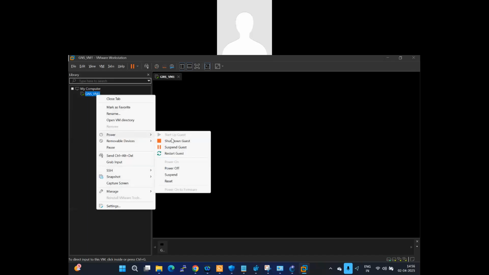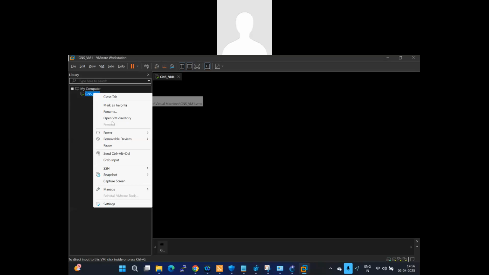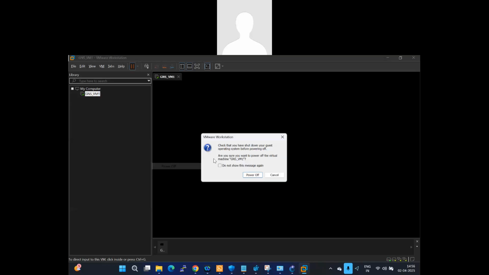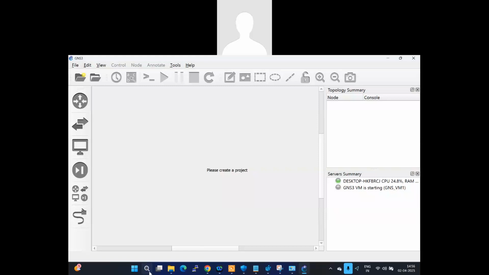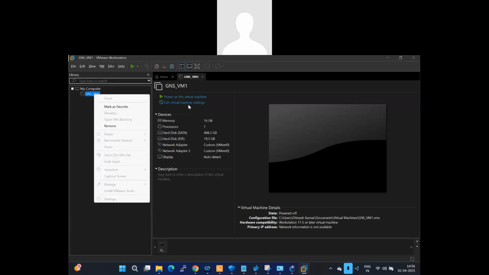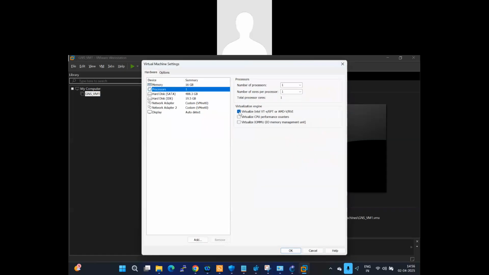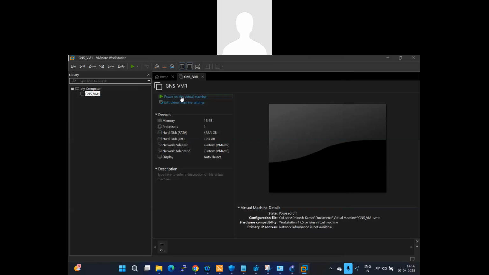I'm just powering off. Make sure once you are done, you have to enable one more option. Let me reopen it again. Once you have the VMware option, just right click on your VM, go to edit virtual machine settings and go to processor. Make sure you enable virtualization, the checkbox should be on. Once done, just power on this virtual machine as well. So it will take a while to get it loaded.